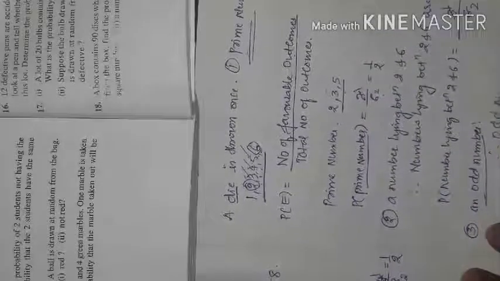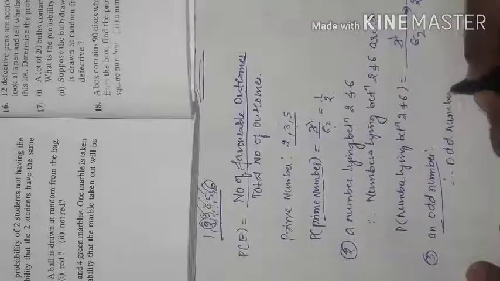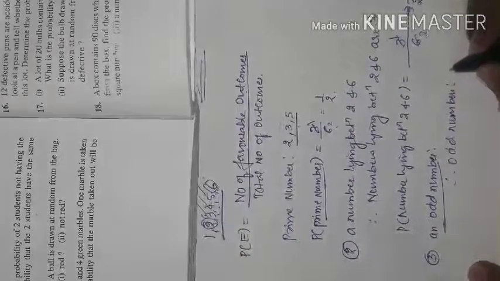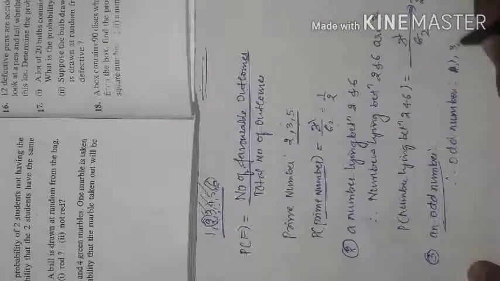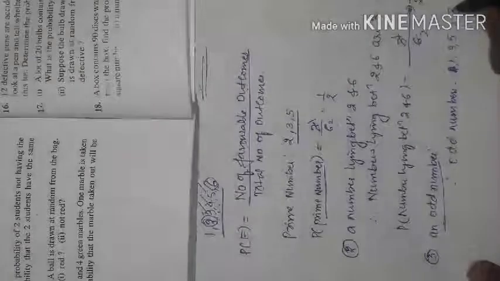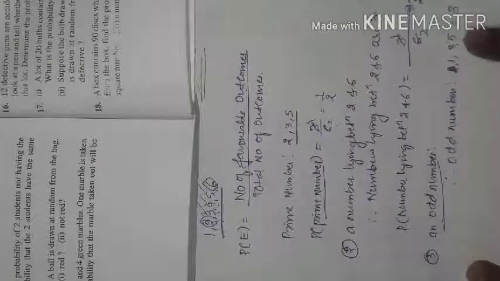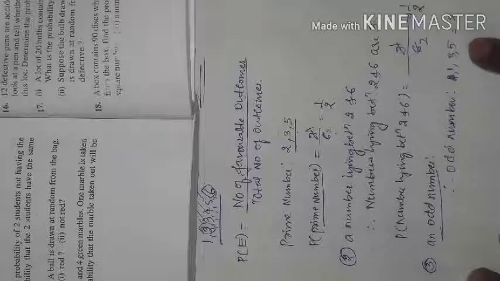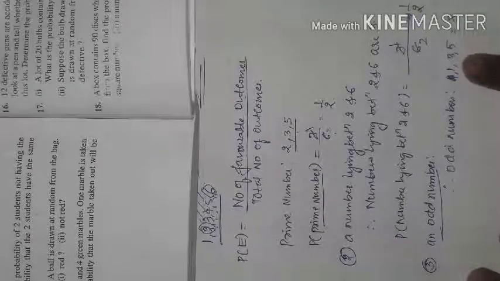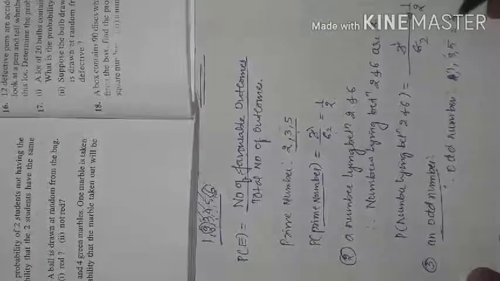So the odd numbers are 1, 3, 5. Totally how many are there? 3 are there. So we wrote 3 here.